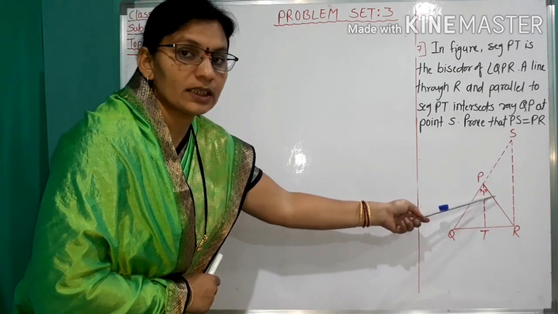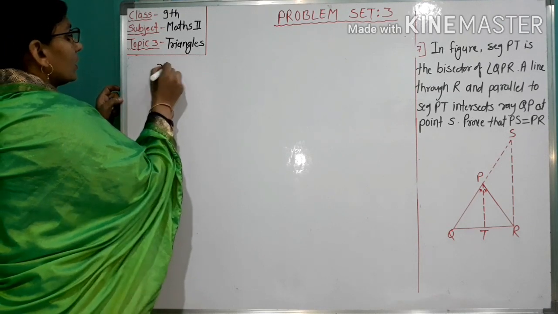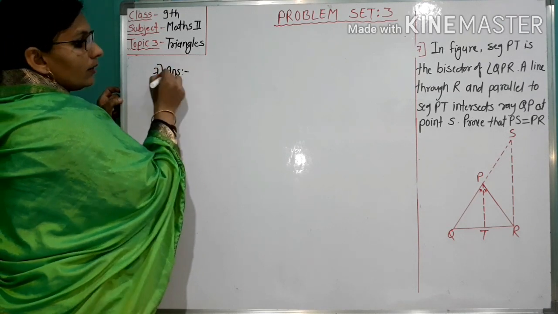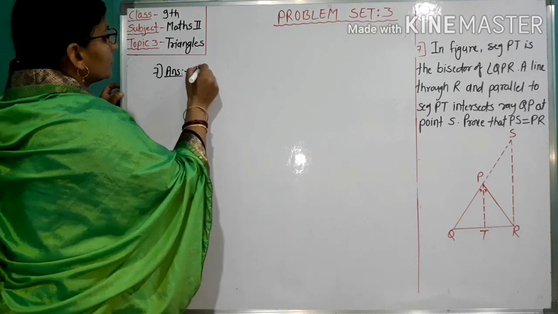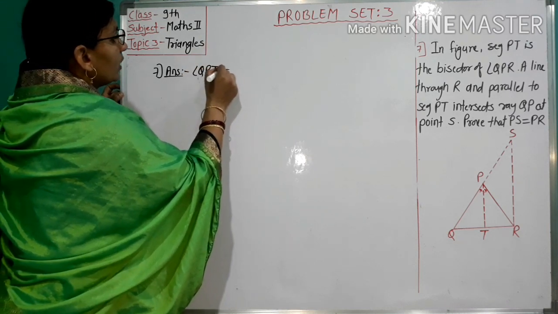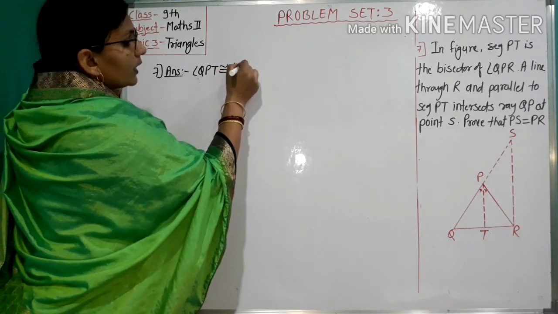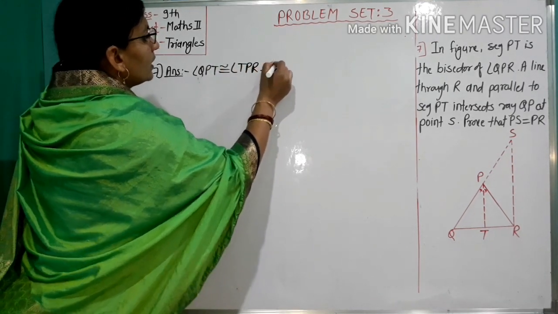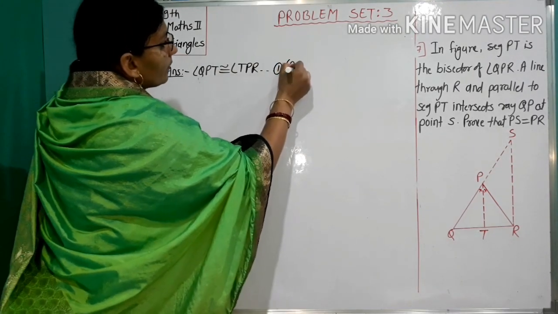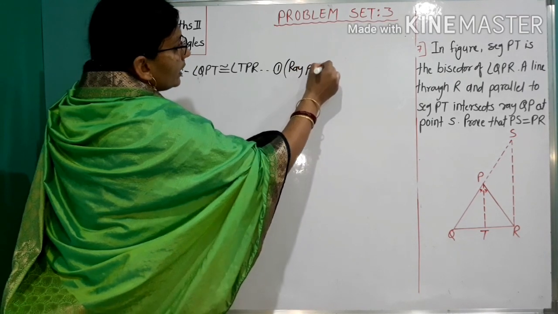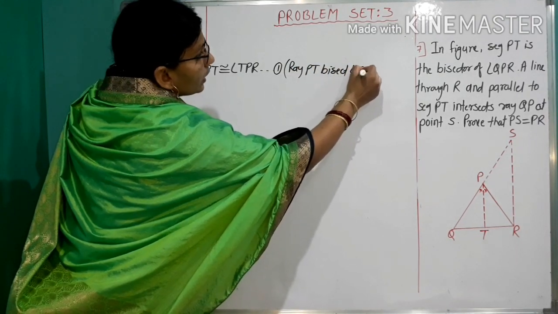Therefore, these two angles are congruent. So angle QPT congruent to angle TPR. Number 1, reason: ray PT bisects angle QPR.